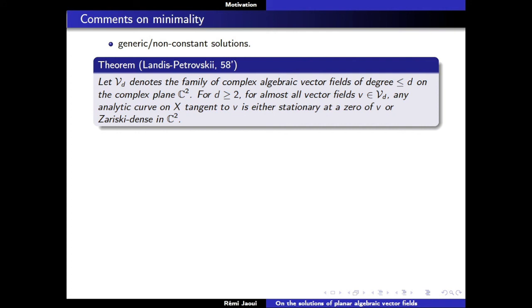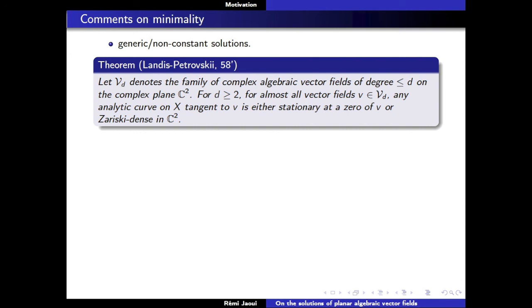It tells you that for almost all vector fields V in your family, if you take an analytic curve tangent to V, it is either stationary at some zero, so it's one of the points which correspond to the common zeros of the two components of your vector field, or your analytic curve has to be Zariski dense in X. And of course, you can formulate that in terms of differential algebra. It tells you that you have no invariant curves.